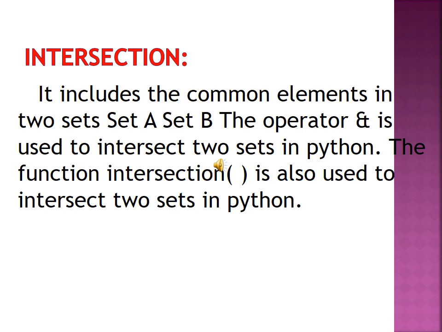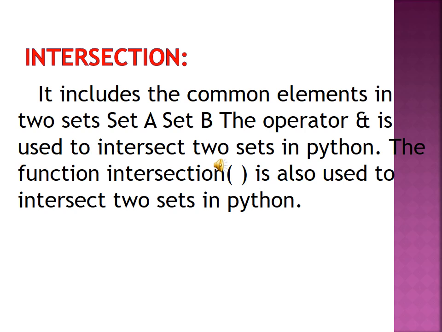Okay. In the second, the order of the values will be changed. Sorry. In the second, the intersection includes the common elements in two sets. Okay? Two sets are available; which elements should be common, that alone will be printed on the screen.